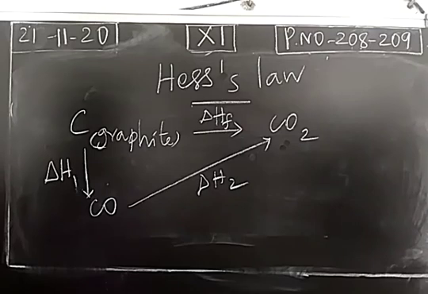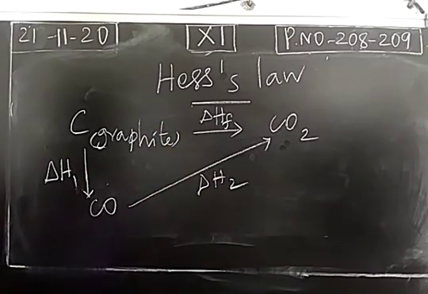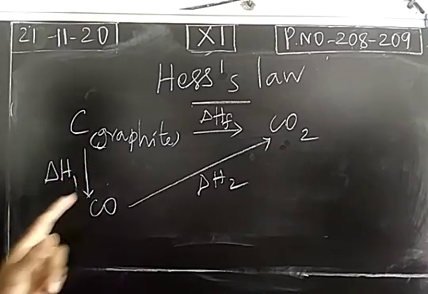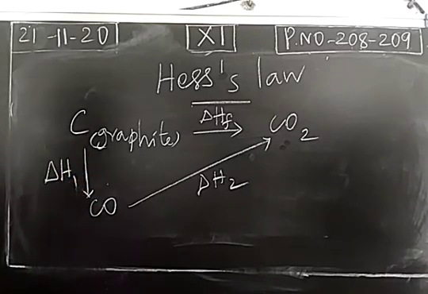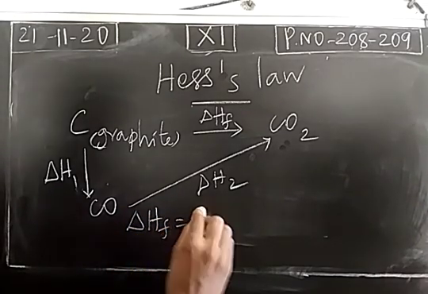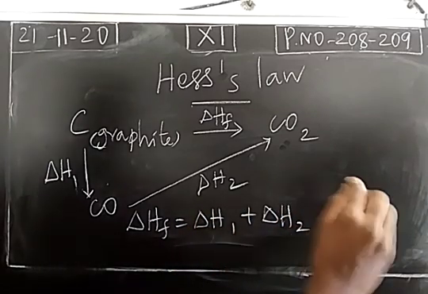We may apply the Hess law. This value can be calculated easily, this is also calculated easily, but this will be difficult. So to calculate this value, we may apply Hess law. According to Hess law, delta HF is equal to delta H1 plus delta H2.